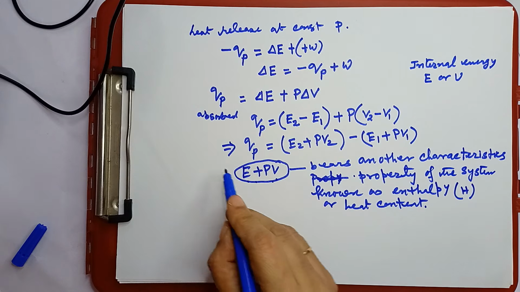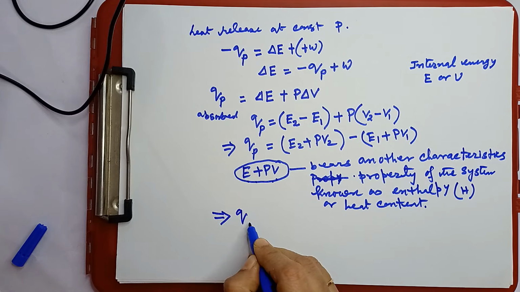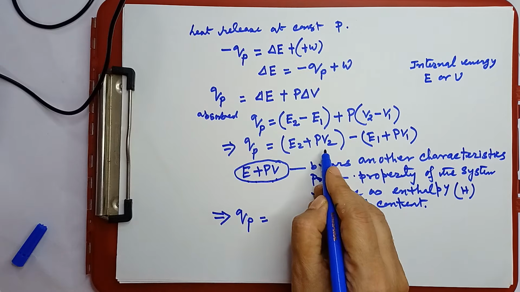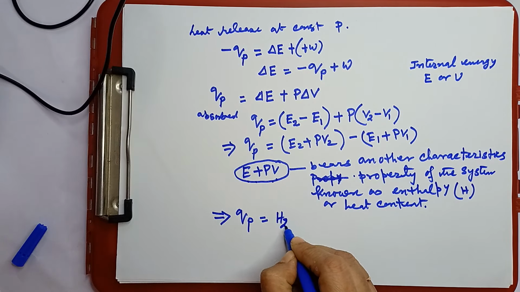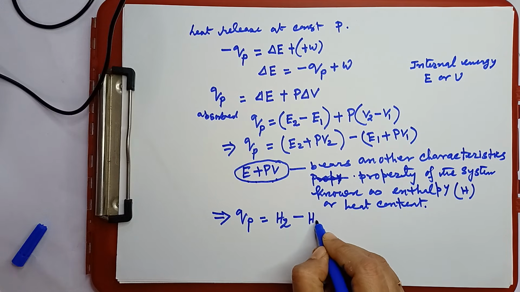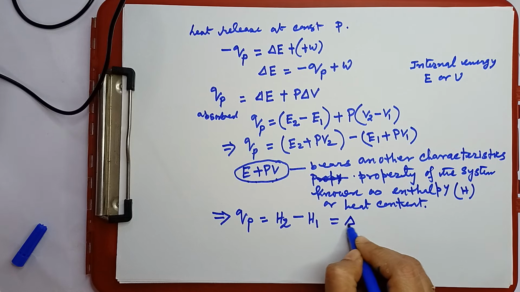So, therefore, from this equation, what can I write? QP is equal to this E2 plus PV2, I can write it as H2, that is enthalpy in the final state, minus enthalpy in the initial state, final minus initial, that is change in enthalpy.